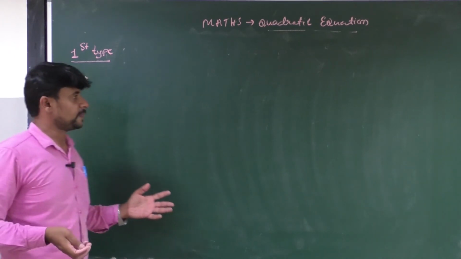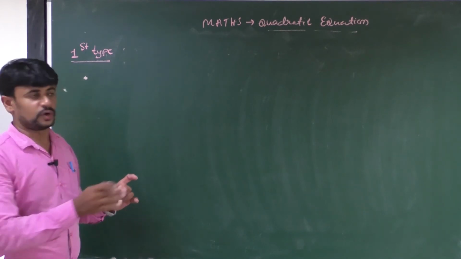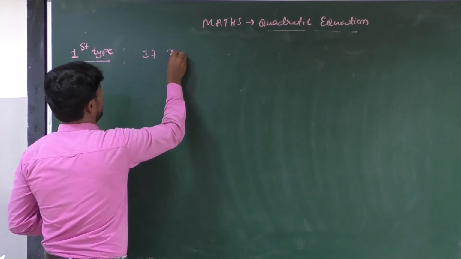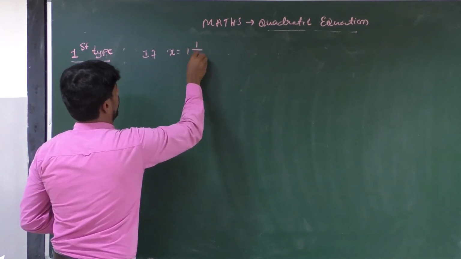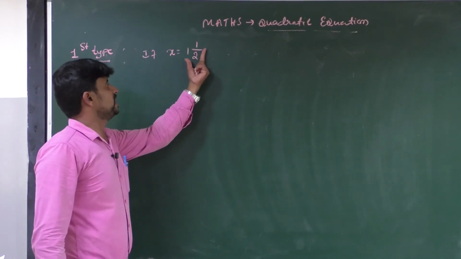Next question is, if the value of x is equal to 1 and half, all of you observe here, this is in mixed form.